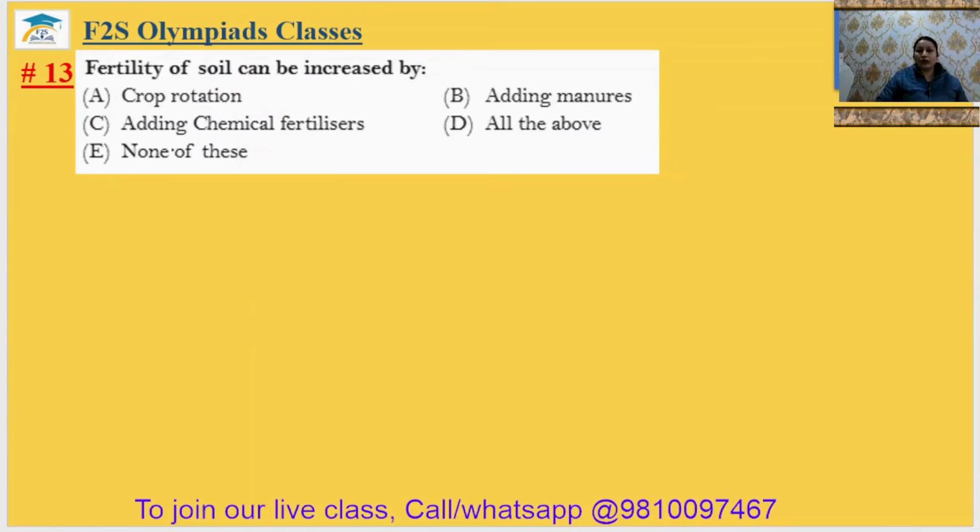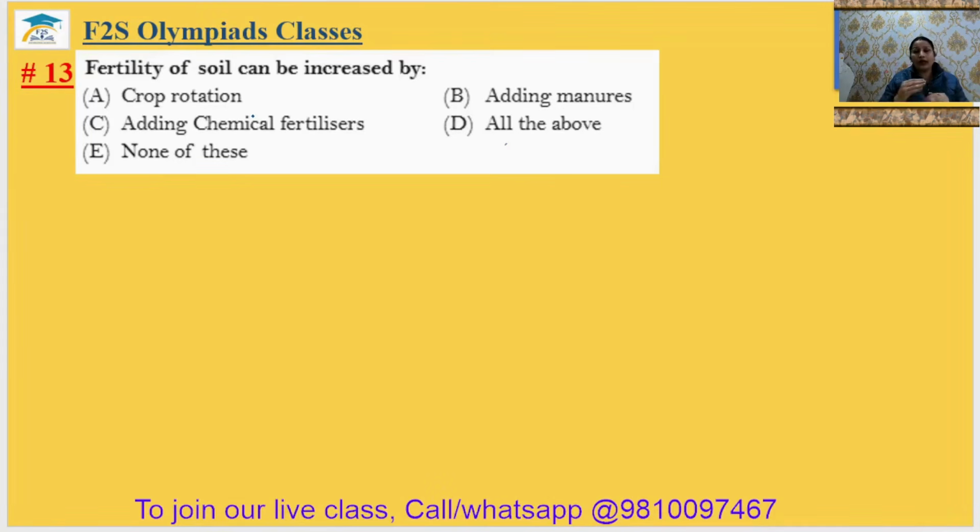Question number 13. Fertility of soil can be increased by crop rotation, adding manures, adding chemical fertilizers, all of the above. Because you need to do crop rotation to increase the fertility. If you just grow the legumes, in the leguminous plant's root there is the rhizobium bacteria, and it can enrich the soil with nitrogen, and this nitrogen cannot be completely used by that plant only.